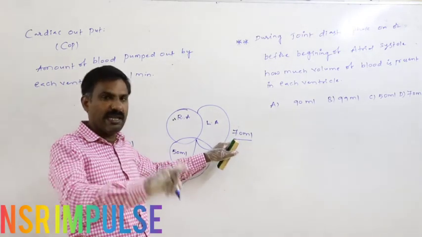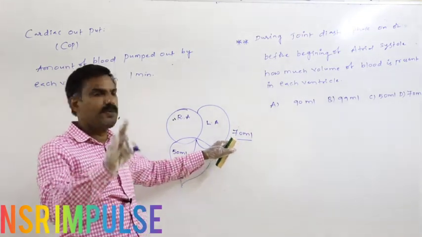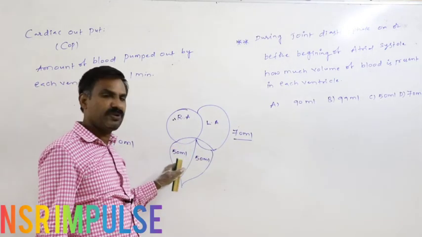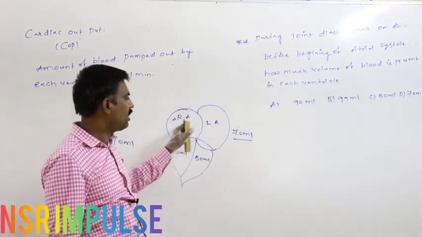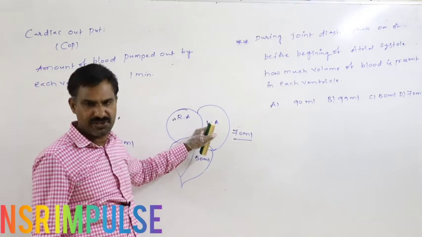Of this 70 ml, 70% of the blood reaches the respective ventricle on or before the beginning of atrial contraction.